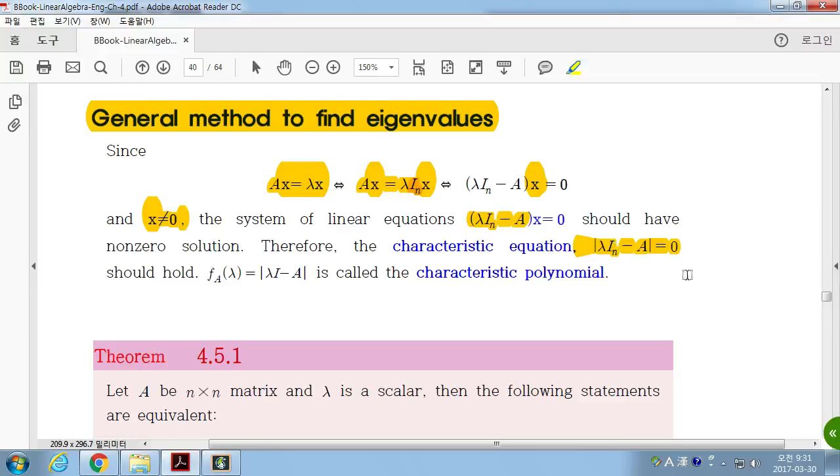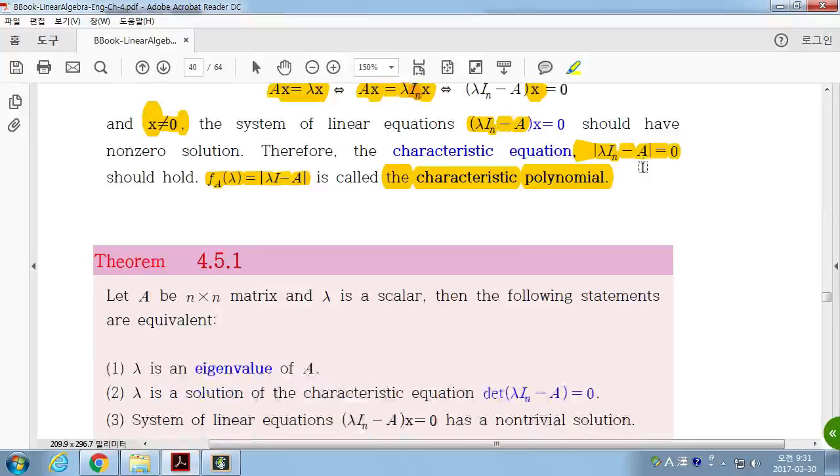So the determinant of this matrix, lambda In minus A, should be 0. Okay? We call this polynomial the characteristic polynomial of A. So this is a very important fact.